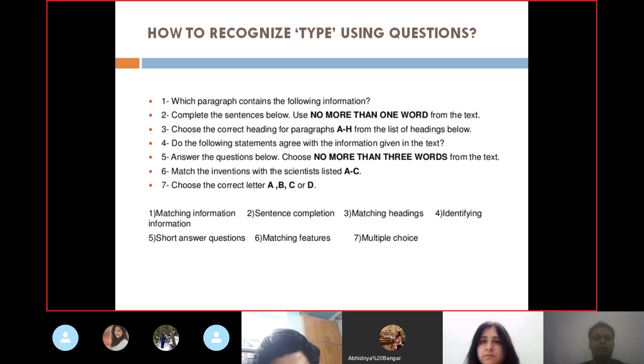So how to recognize the type using questions. How to recognize which type of reading has come in your exam, which one you are going to attempt.